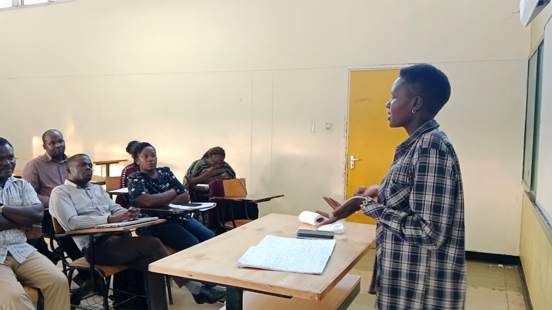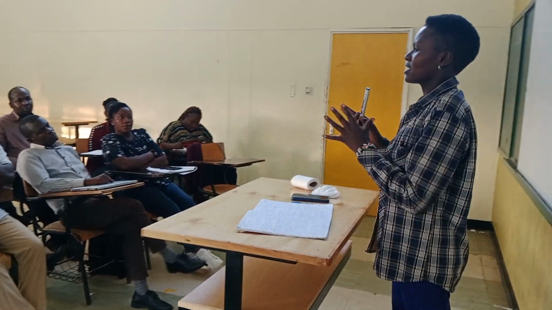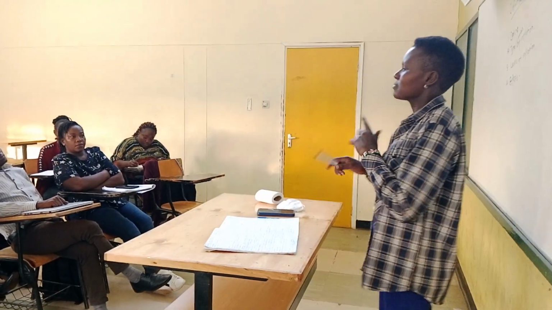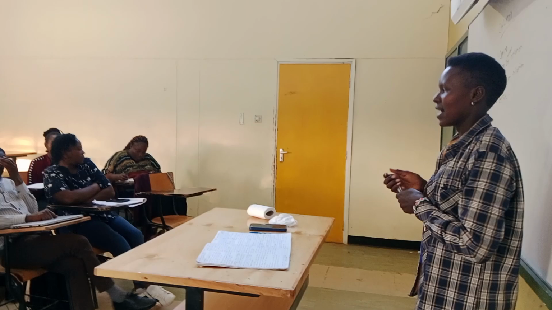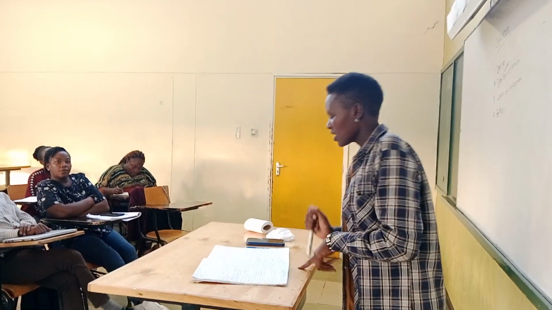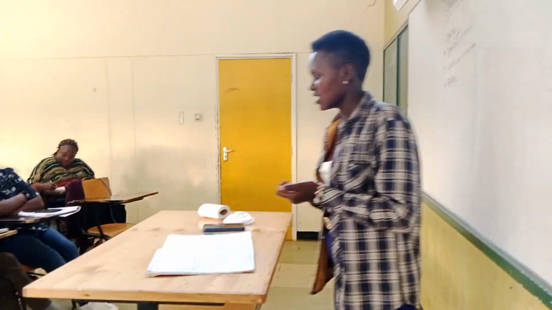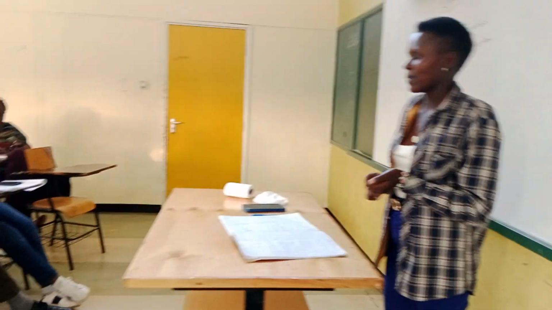Okay, so the levels of inflation are as follows. We have creeping inflation, walking inflation, galloping inflation, and hyperinflation. We are going to discuss them one by one. Creeping inflation is the rate at which goods and services rise by 2 to 3% per year. Walking inflation is the rate at which goods and services increase from 3 to 10% per year.